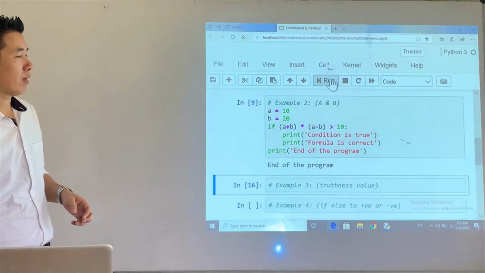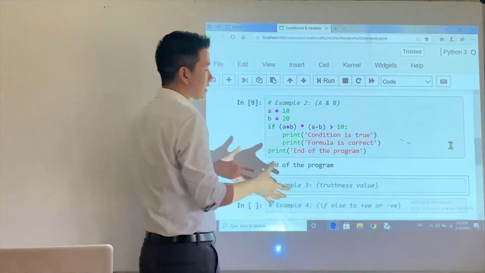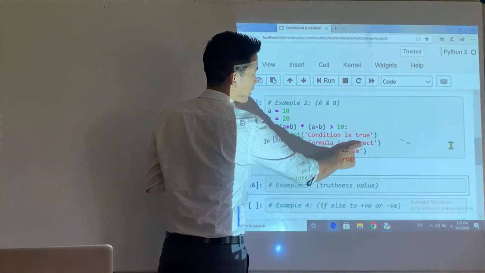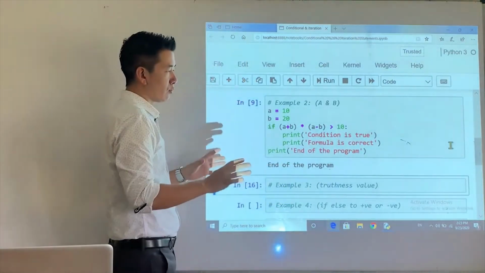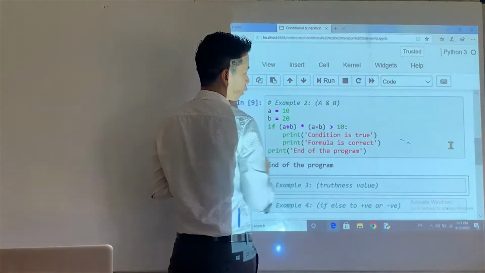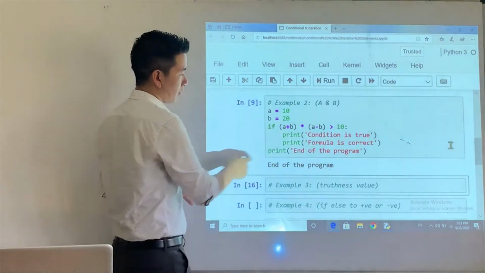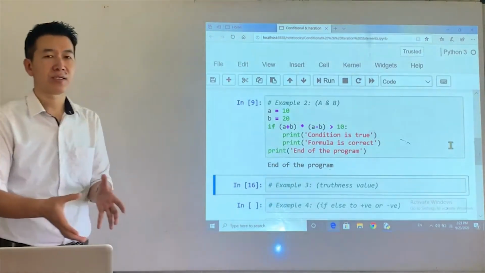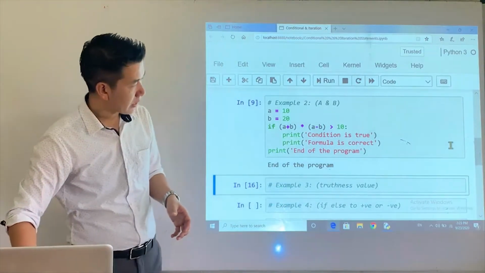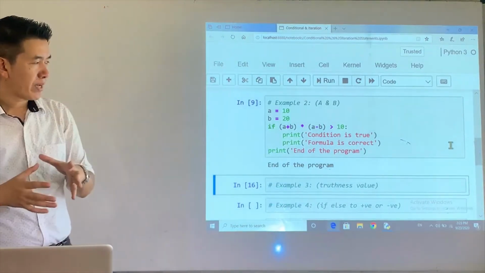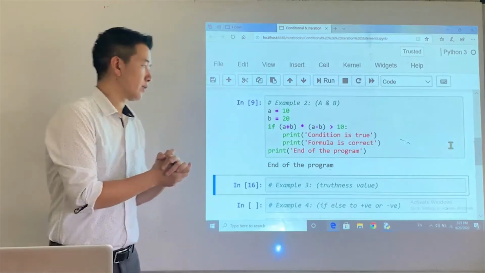So let's run the program and check. You clearly see that "condition is true" and "formula is correct" are not printed. The reason is the condition is false. Minus 300 is greater than 10, the condition is false. But this statement will be printed. Okay? So this is again another aspect of the if conditional statement.